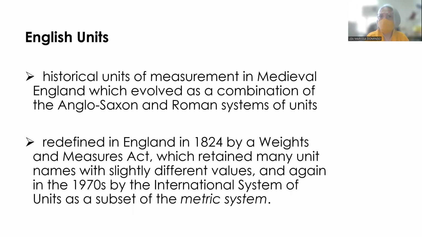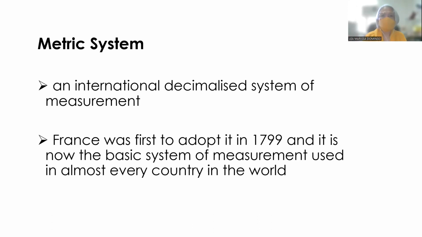Okay? And again, in the 1970s, by the International System of Unit as a subset of the metric system. Then we also have, so anong example pala ng English units, nalimutan ko yung foot, that's inch. So those are units used in the English system.